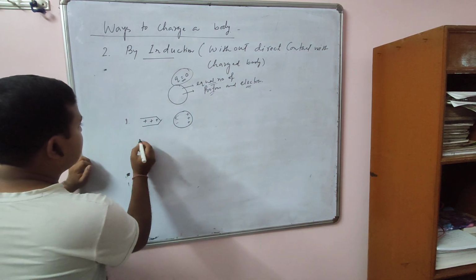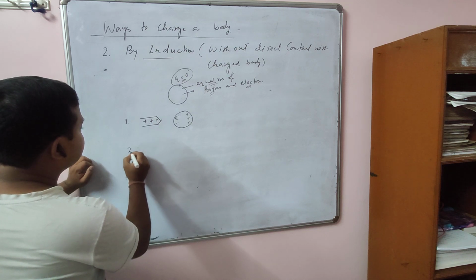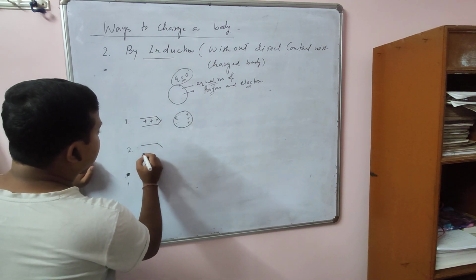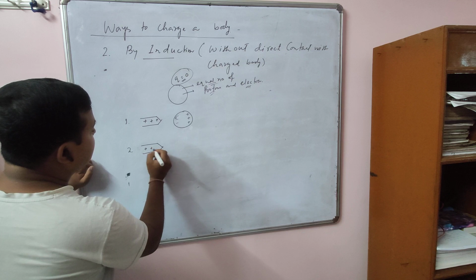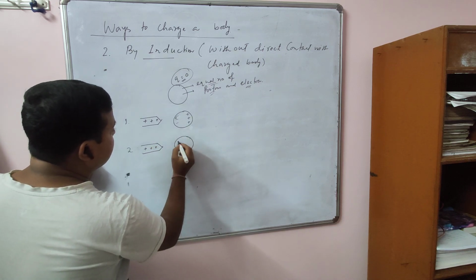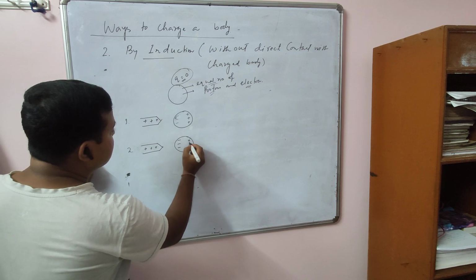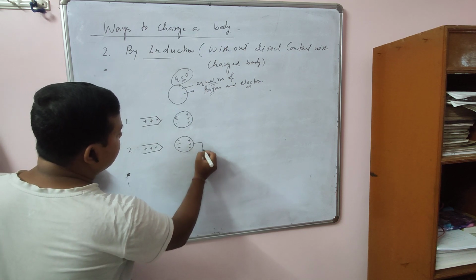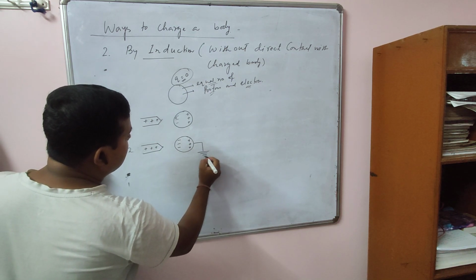In the second step, keeping this positively charged body in the same place, you just connect this body to the earth.